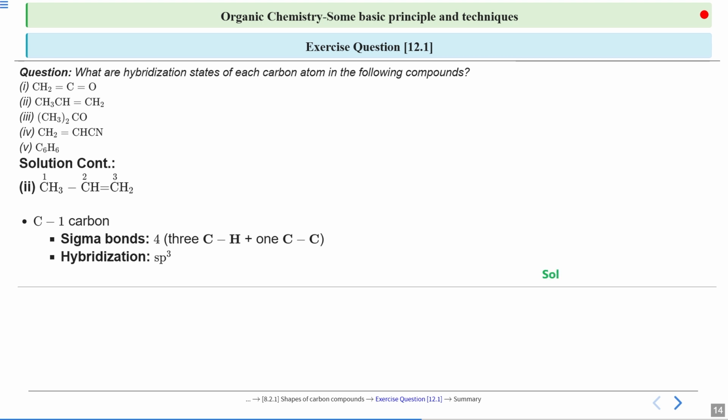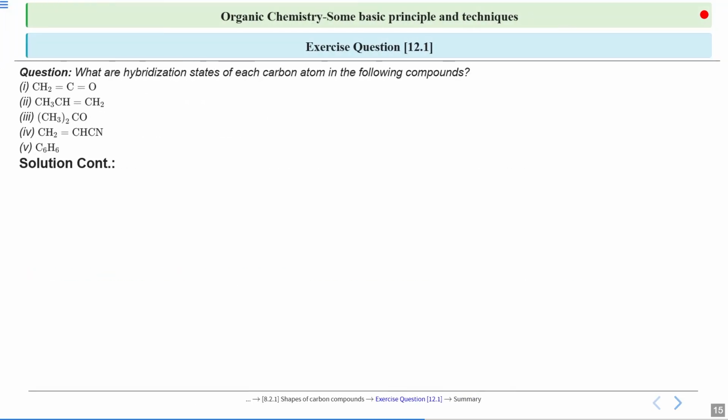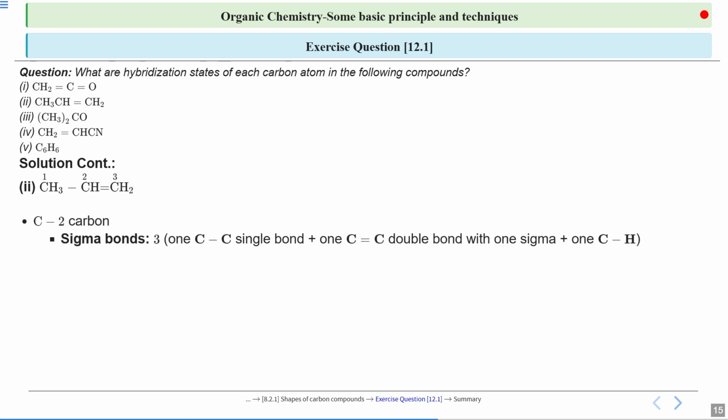Moving on to the next carbon of the same compound. The C2 carbon of the given compound will have 3 sigma bonds. What are those? One is obviously between carbon 2 and carbon 1. Second is between the carbon and hydrogen. And third is between carbon 2 and carbon 3, because one of the bonds is pi and one is sigma. So there are a total of 3 sigma bonds, and we can say that the given carbon is sp2 hybridized.